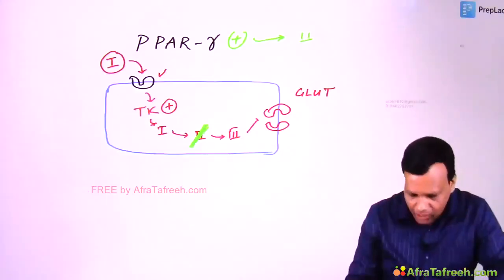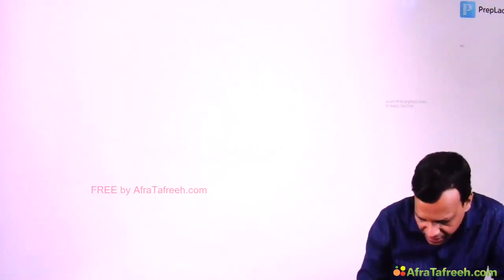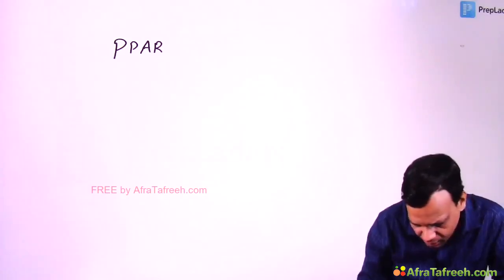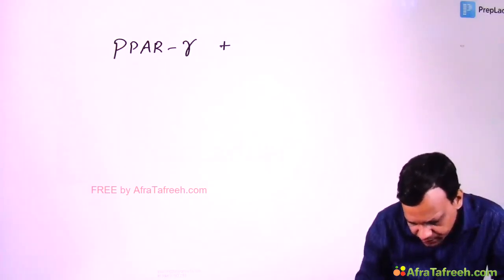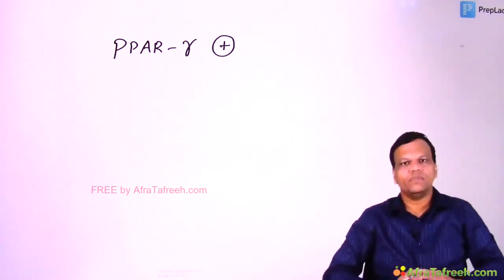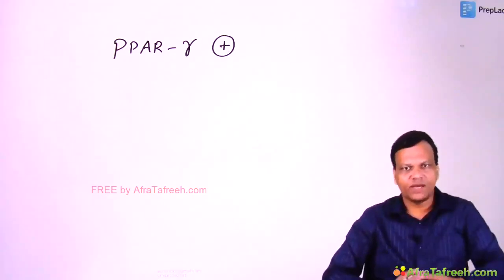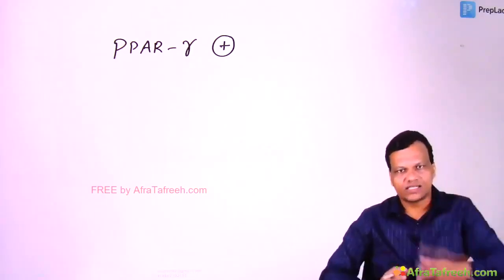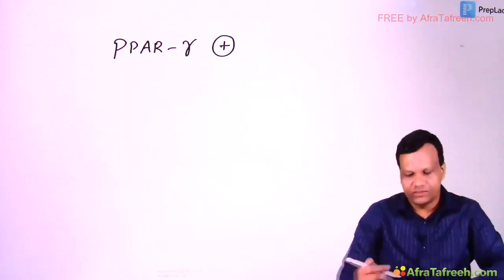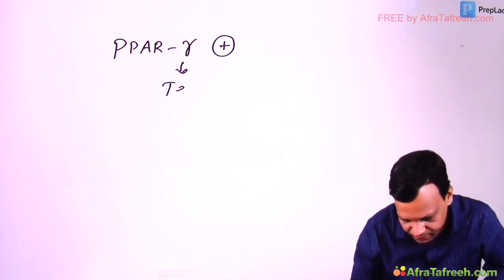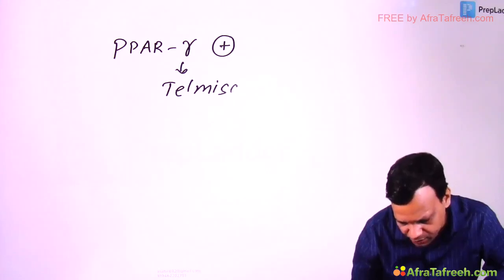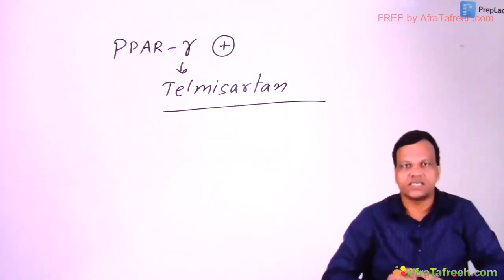Clear? Now, do you remember any angiotensin receptor blocker which stimulates PPAR gamma? Tell me the name of the PPAR gamma agonist among the ARBs. I'm not asking, I am telling, tell me. So that was telmisartan. Telmisartan also stimulates PPAR gamma and can reverse insulin resistance.